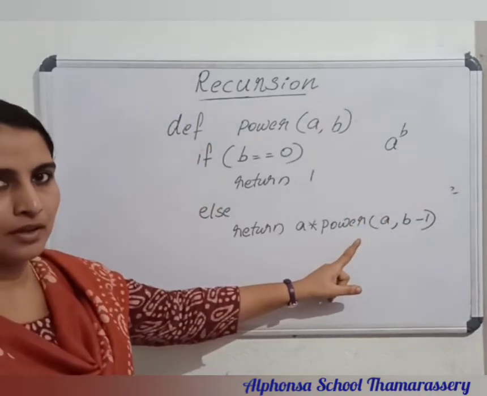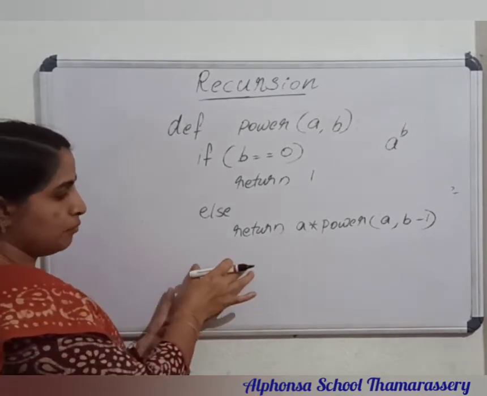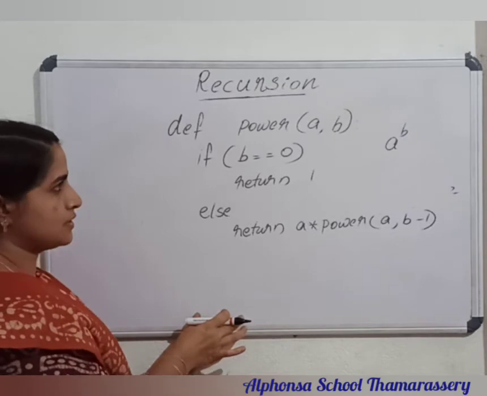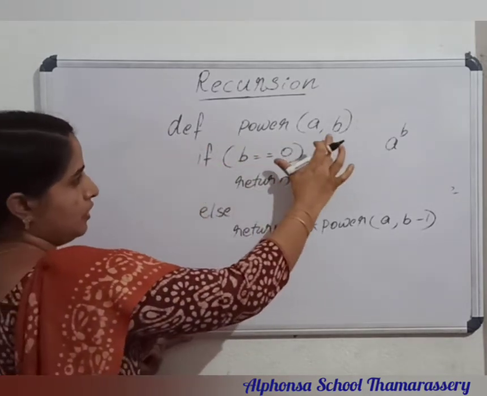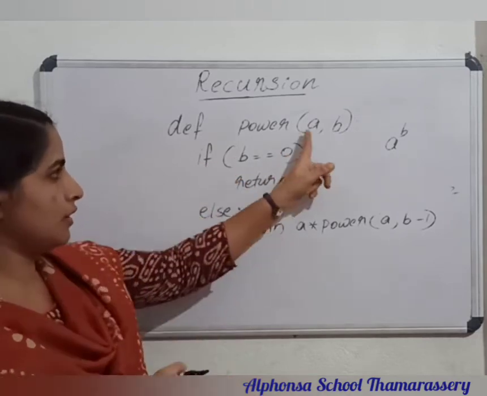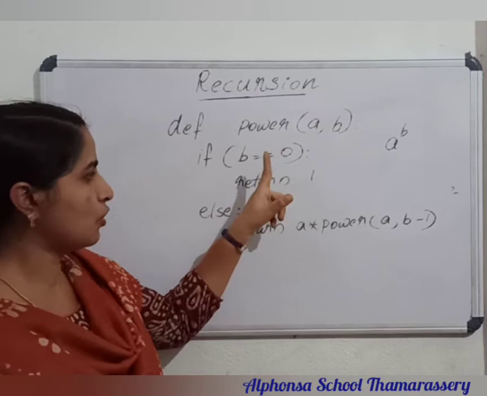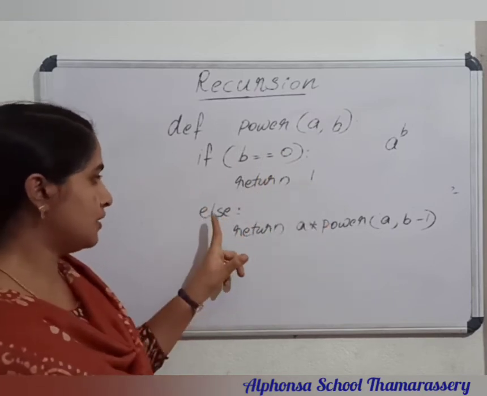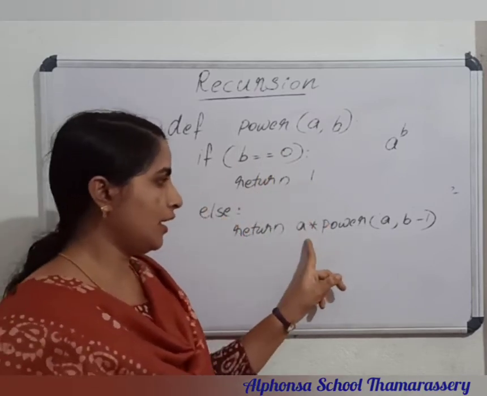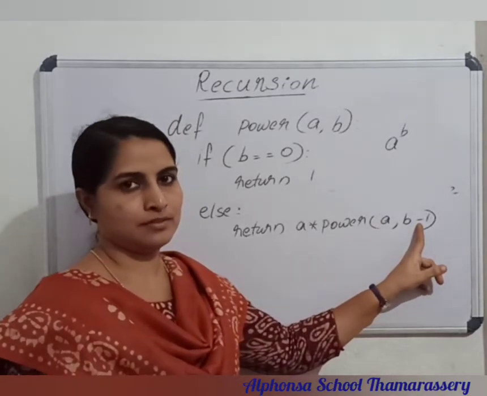Clear? Understood? Okay. So once again, def power a, b, two arguments. If the value of b is 0, we return 1, and otherwise we return a into power of a comma b minus 1.